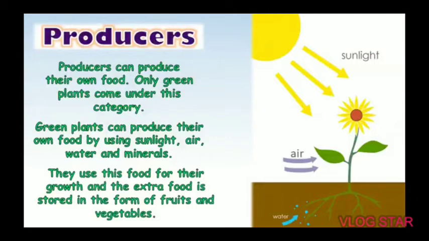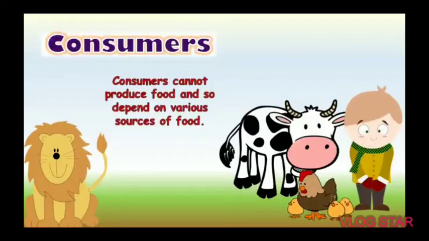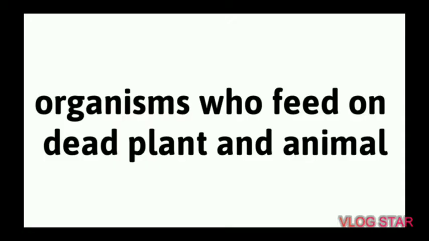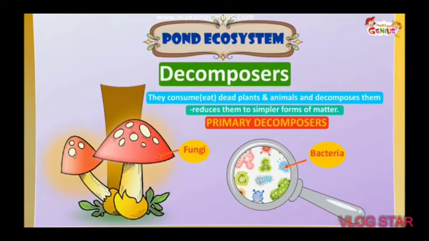Second, consumers. Consumers cannot produce food and so they depend on various sources of food. This category includes all animals and human beings. Third one, decomposers. Organisms who feed on dead plant and animal. For example, bacteria, fungi, and worm.